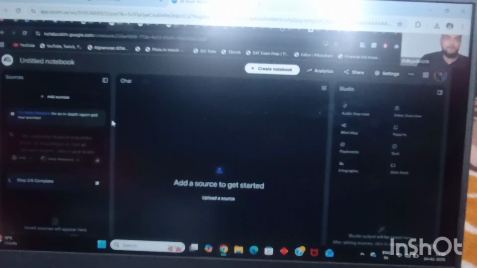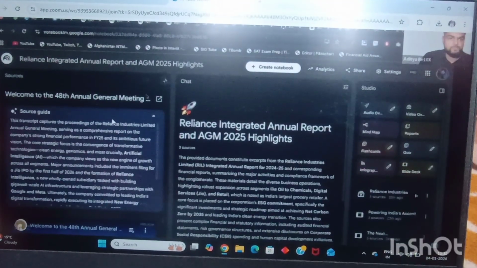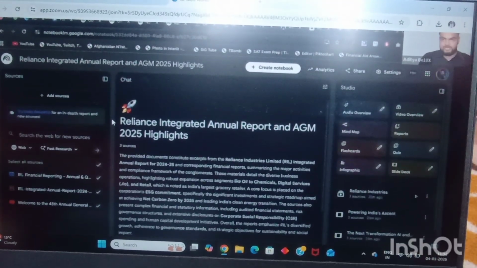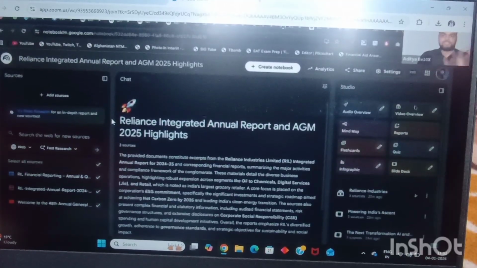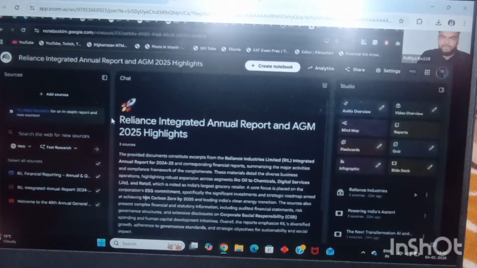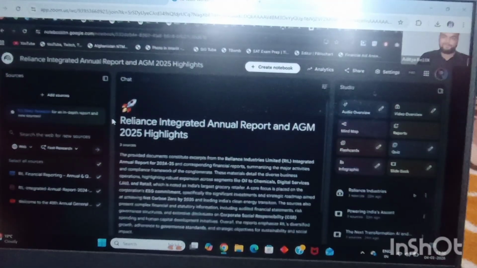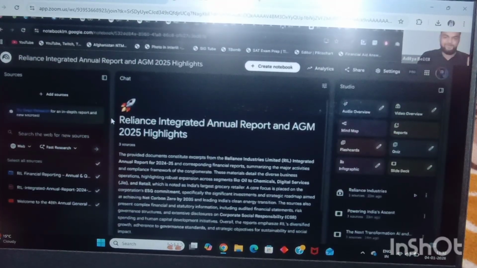This is just the tip of the iceberg. Why do I love NotebookLM so much? Because you can upload more than 100 sources. Even your boss's dirty handwriting, if he gave you something, you can upload that image and it will understand. Who is mind blown?